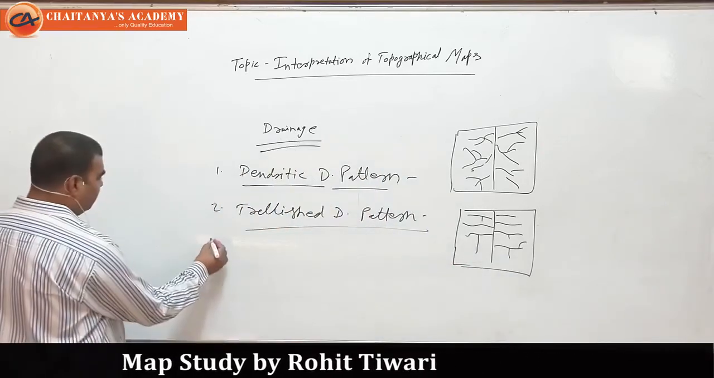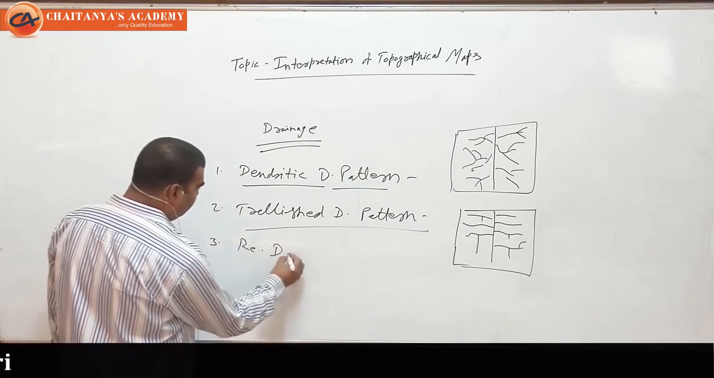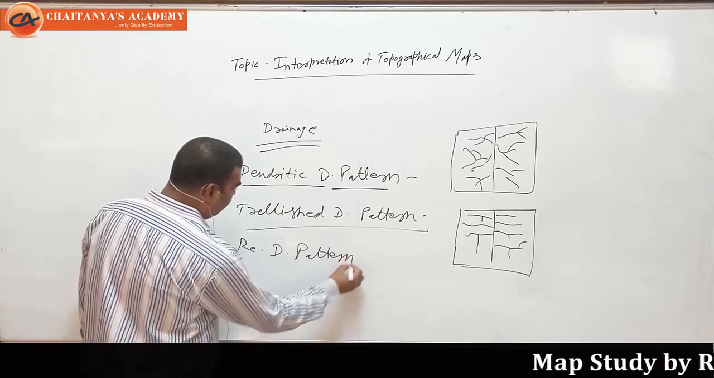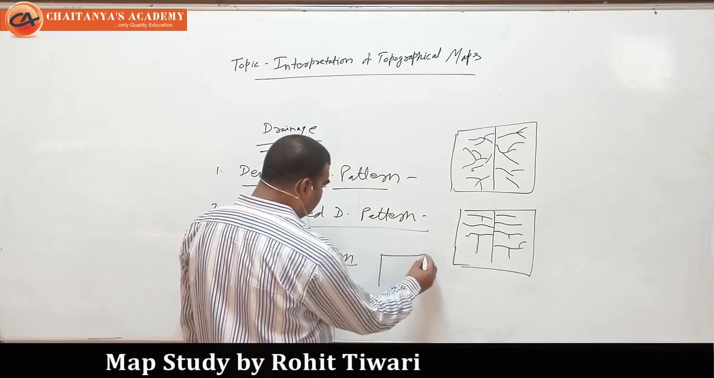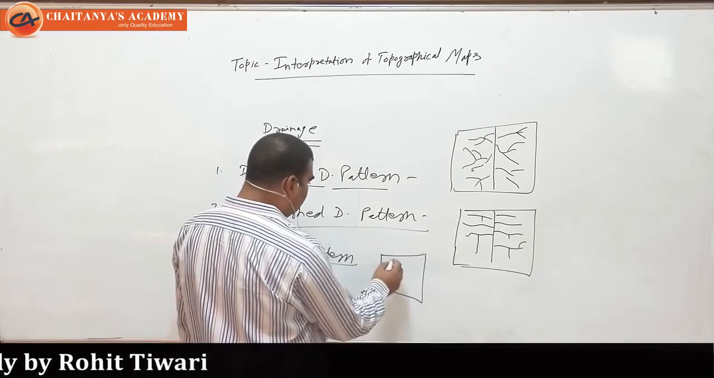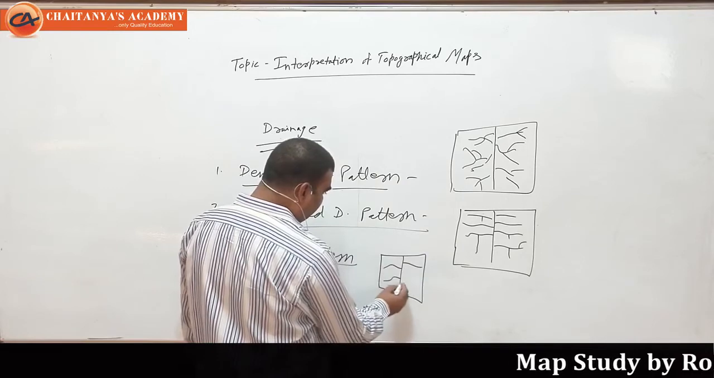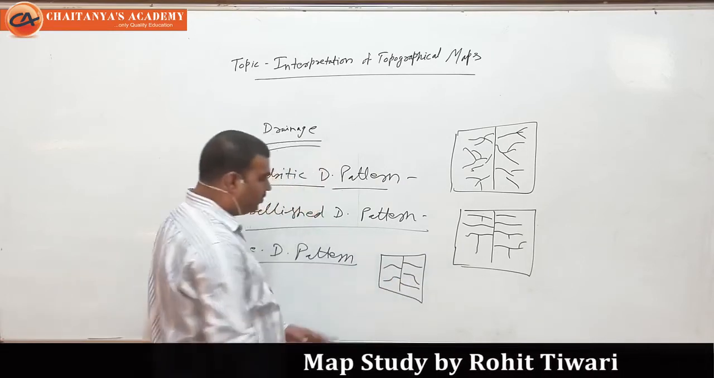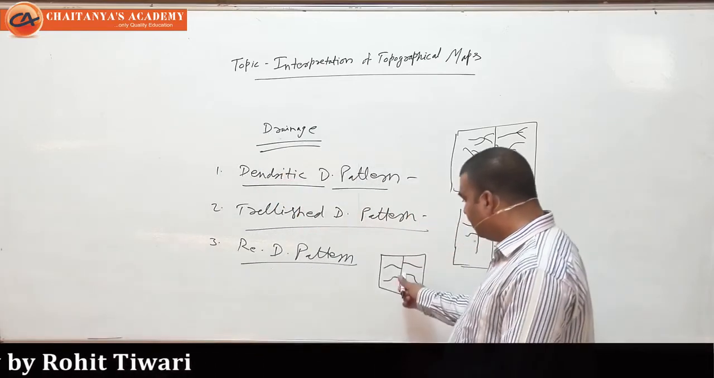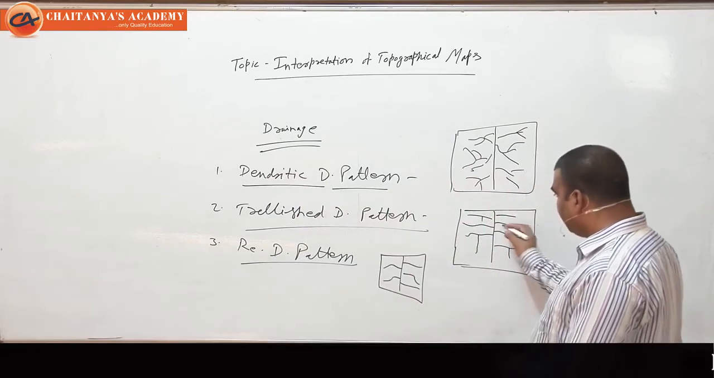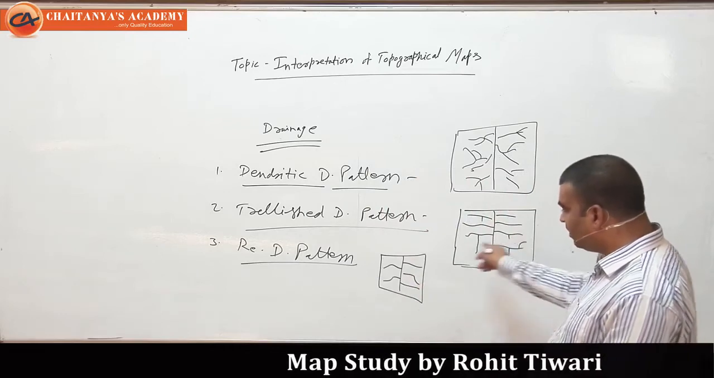And the next we will have the rectangular drainage pattern. In the rectangular drainage pattern, it looks very similar to the trellis drainage pattern, but here the tributaries are not joining at the right angle and they are widely spaced. Okay, so there is a basic difference between trellis and rectangular. It is the spacing. Here 90 degree, and here no 90 degree but parallel, closely spaced and widely spaced.